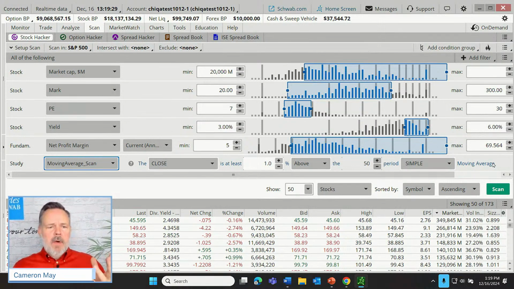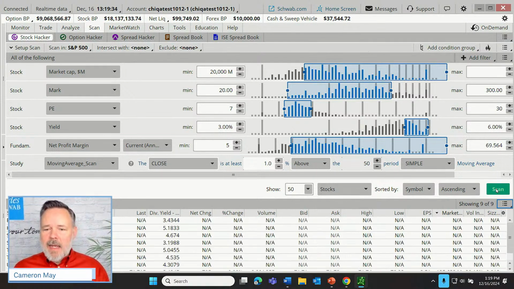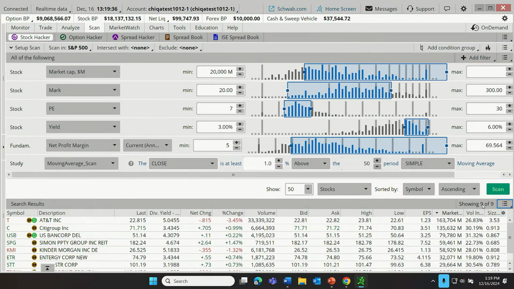So just to recap what we've built here, we built a scan. As I click scan, it looks like we only have 9 companies meeting every requirement. We're looking for stocks that are at least $20 billion in size, priced between $20 and $300, with a PE ratio between 7 and 30, yielding at least 3% but not more than 6%, generating a net profit margin of at least 5%, and finally, where the current price of the stock is above a 50-period simple moving average.